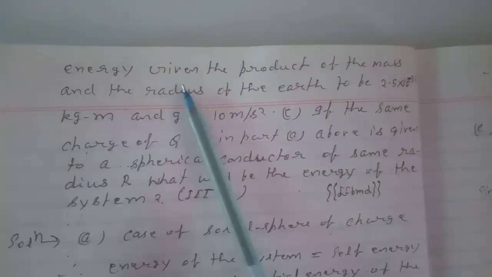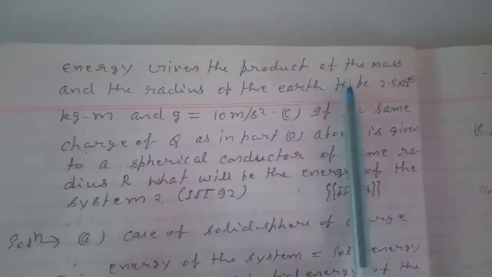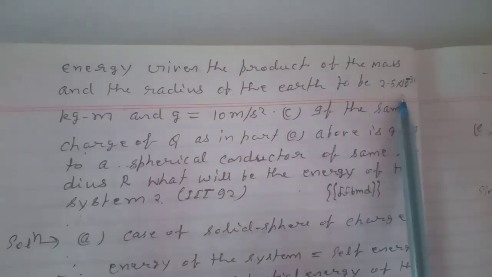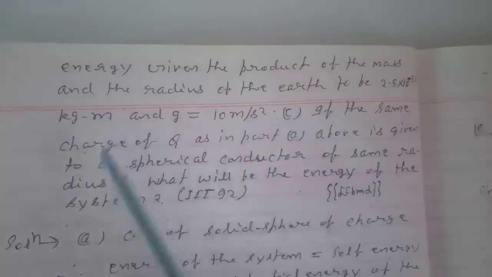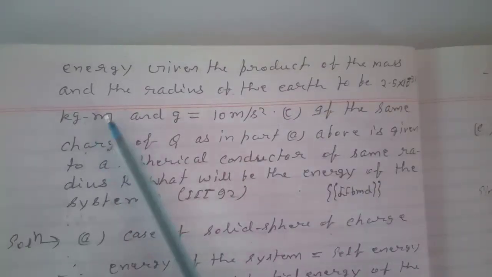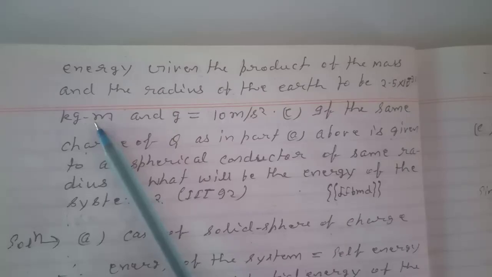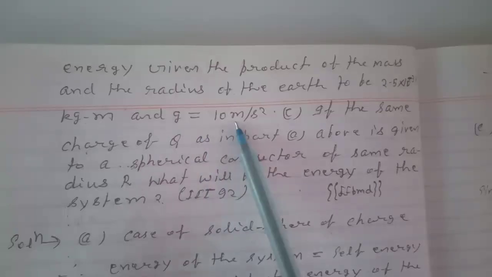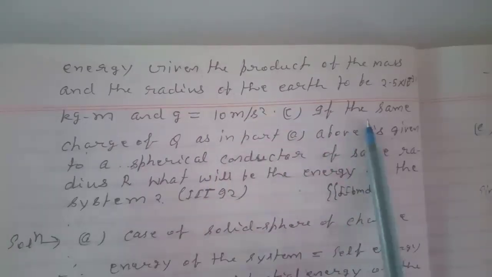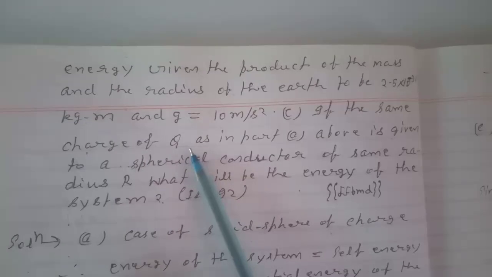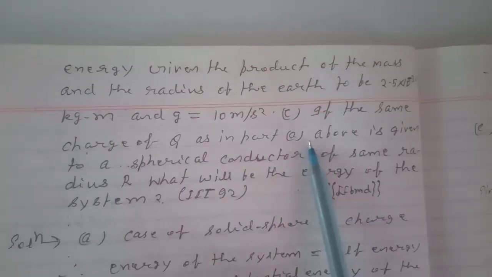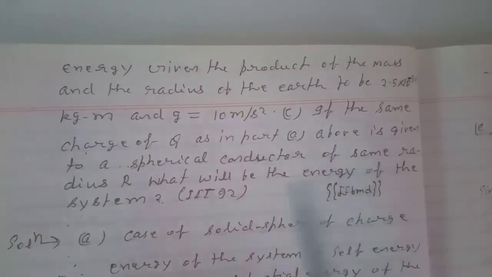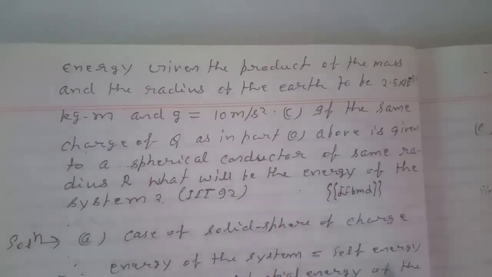Calculate this energy. Given the product of mass and the radius of the Earth, M into R, to be 2.5 into 10 to the power 31 kilogram meter, and g equal to 10 meter per second square. C. If the same charge of Q as in part A above is given to a spherical conductor of same radius r, what will be the energy of the system?